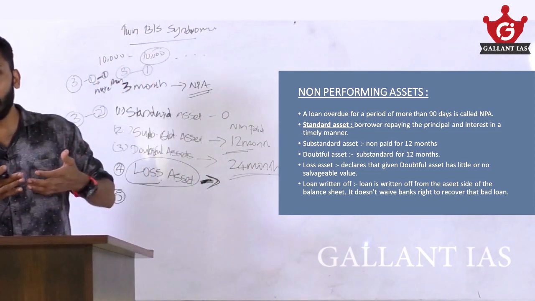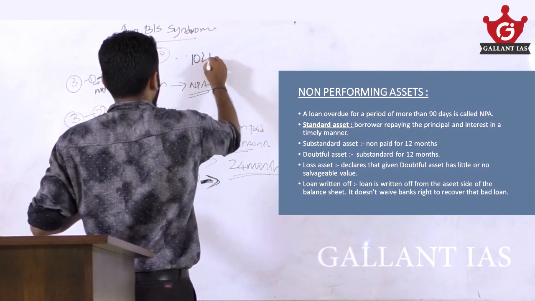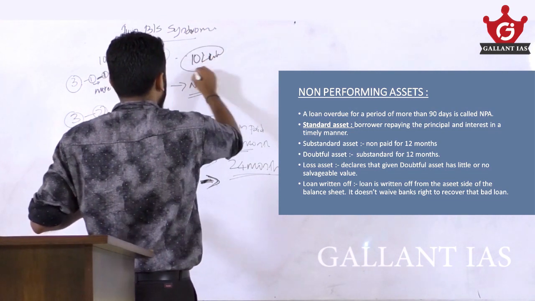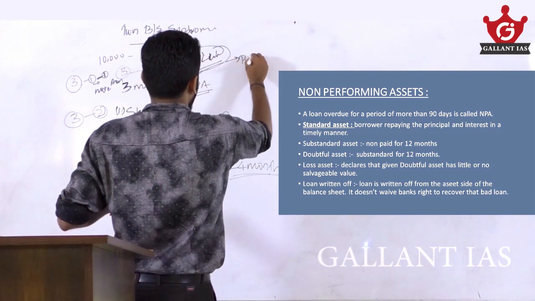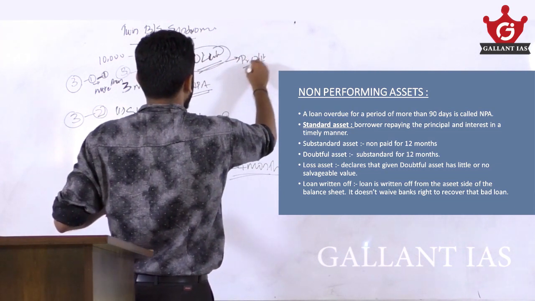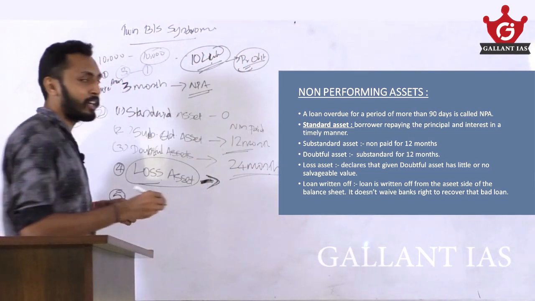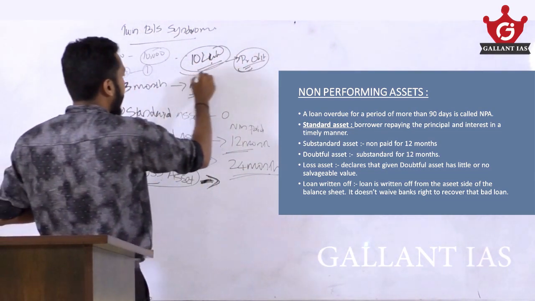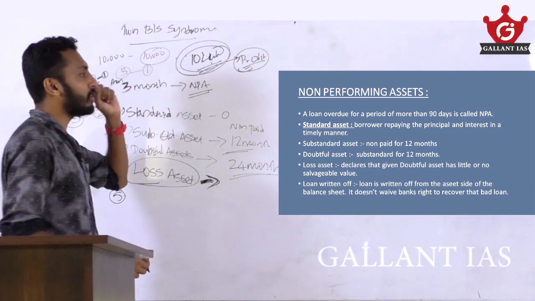So using a part of the profit, if the loan amount is 10 lakh rupees, then deducting 10 lakh rupees from the total profit of the bank, the bank will write off this unpaid loan after a period. That is what loan write-off is.